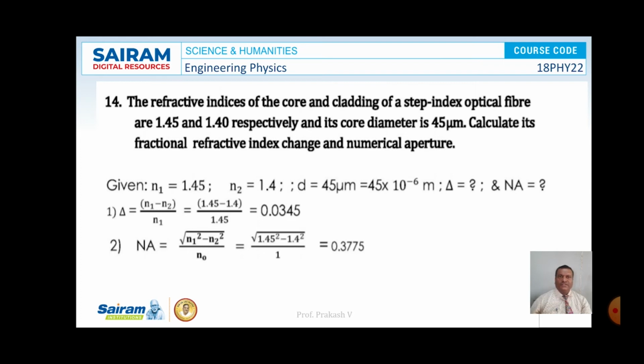We know that del is equal to N1 minus N2 divided by N1, that is (1.45 minus 1.4) divided by 1.45. So the simplified value of del is 0.0345. We know numerical aperture is equal to square root of N1 square minus N2 square divided by N0, that is equal to square root of 1.45 square minus 1.4 square divided by 1. So on simplification, the value of numerical aperture is found to be 0.3775. So this is the solution for this problem.